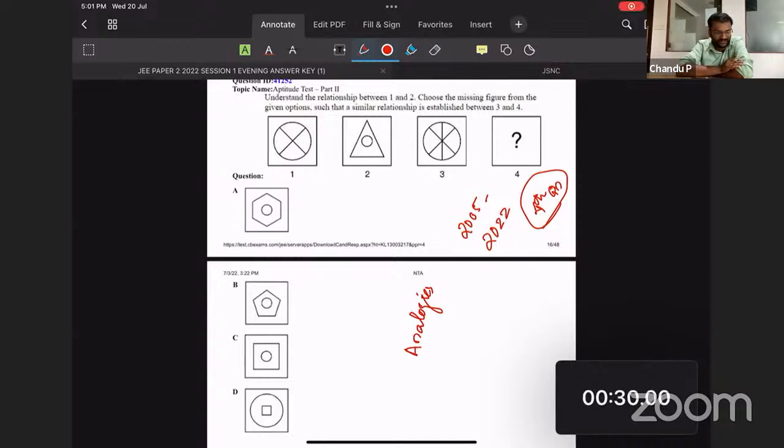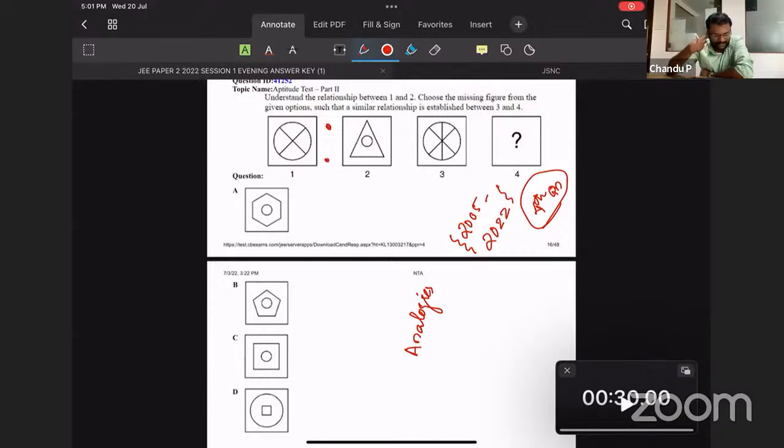I think it was asked once in 2005, and after that two questions in between years, and this is the third time they are asking a question from analogies in a question paper.